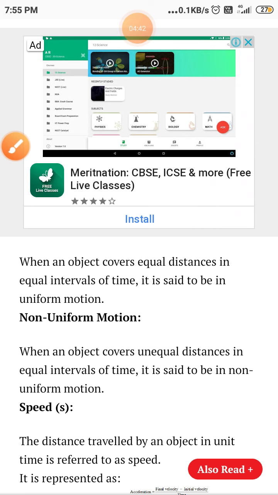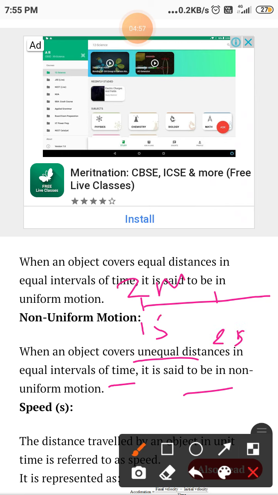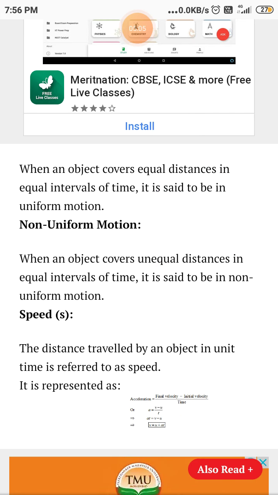And if we talk about non-uniform motion, when an object covers unequal distance in equal intervals of time, it is said to be non-uniform motion, right? Let me give you an example. Suppose 1 second में मैंने 2 meters distance cover की, 2 सेकेंड्स में मैंने 5 मीटर कवर की, फिर नेक्स्ट 3 सेकेंड्स में मैंने फिर से 4 मीटर कवर की, तो नॉन यूनिफॉर्म हो गया ना ये. So this is the non-uniform motion.